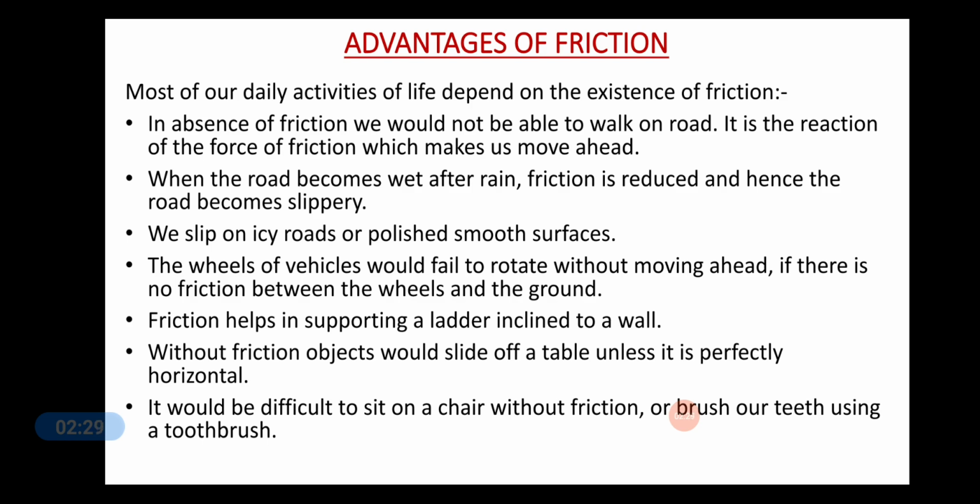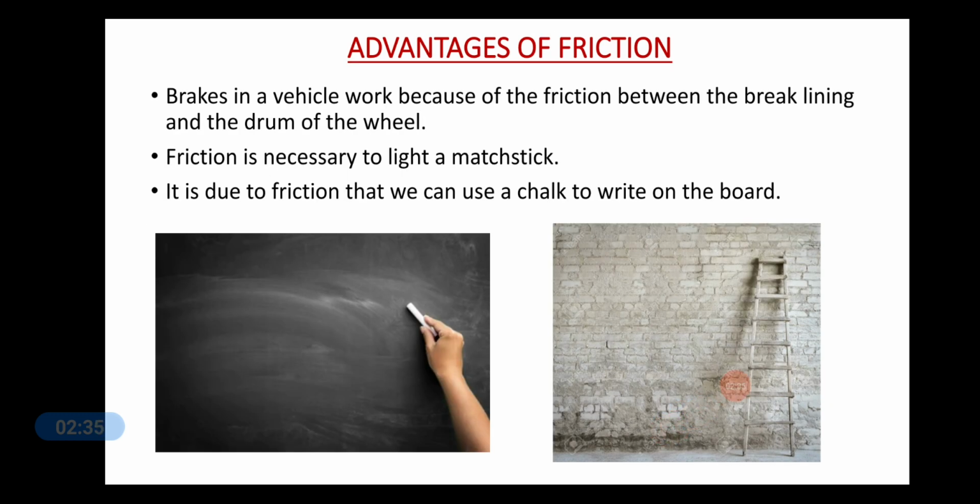Friction helps in supporting a ladder inclined to a wall. See this figure over here. You can see that the ladder is inclined on the wall. Now think of a condition if there would have been no friction between the wall and the ladder or the ground and the ladder. Would the ladder be able to stand properly? Will you be able to get up on this ladder properly? No, definitely not, because this ladder will slide down the wall because there is no friction. But since there is friction between the wall and the ladder or the ground and the ladder, it can stand straight and you can get up on this ladder.